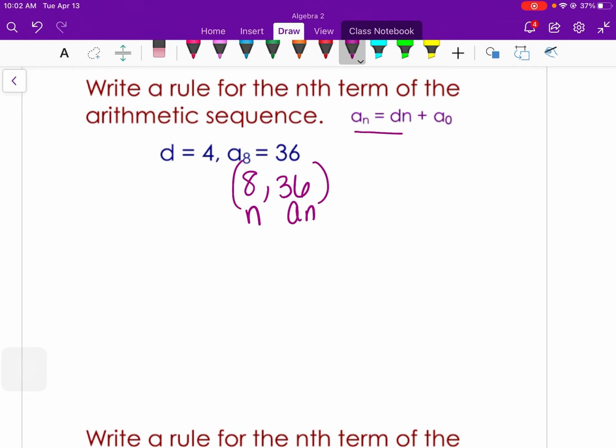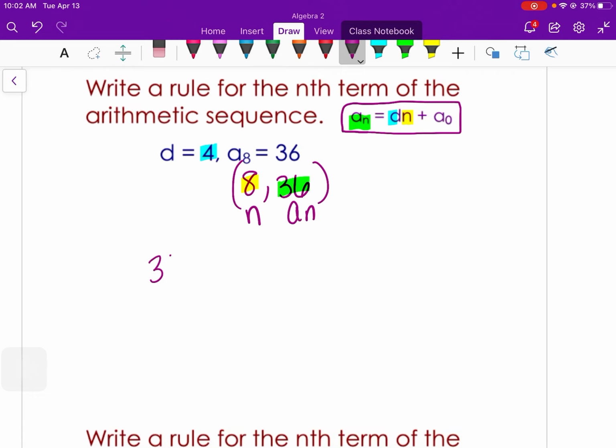So I have my generic formula here, and I can plug in the 3 things that I know. I know that n is 8. I know that a sub n is 36. And then I know d is 4. And then those 3 things will help me find a sub 0.